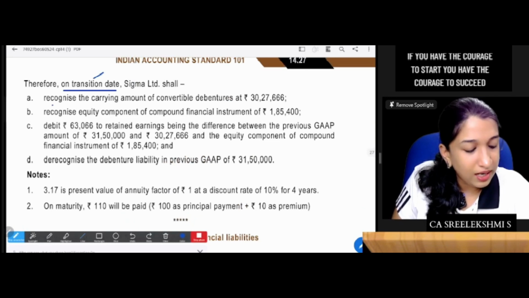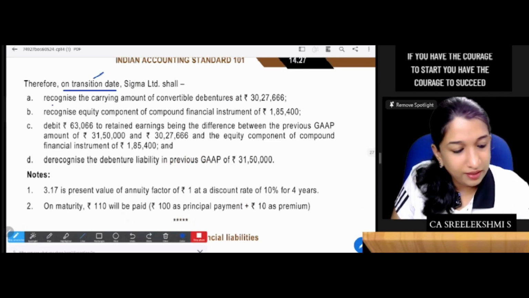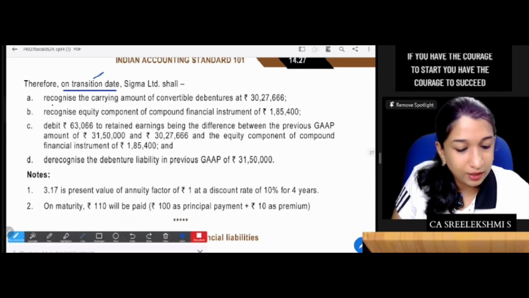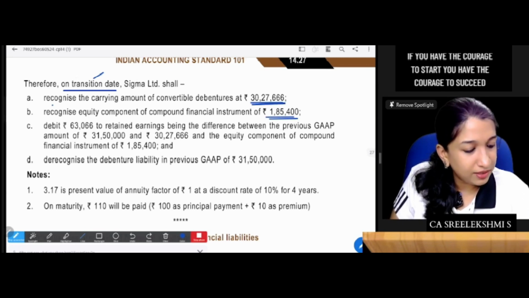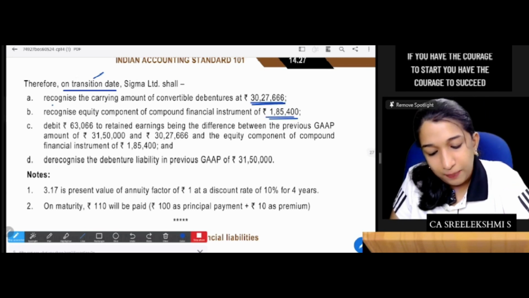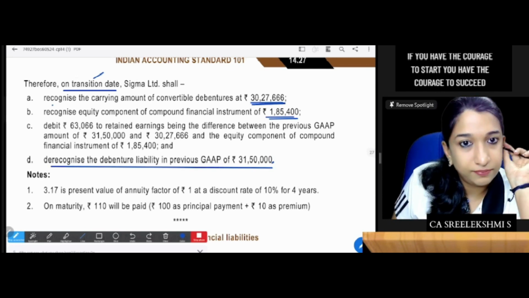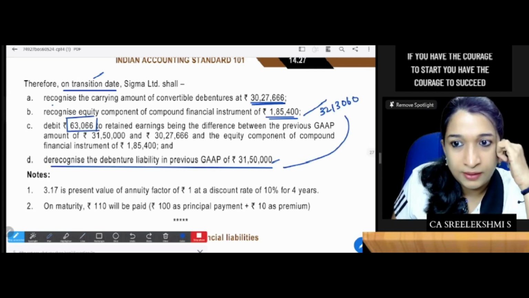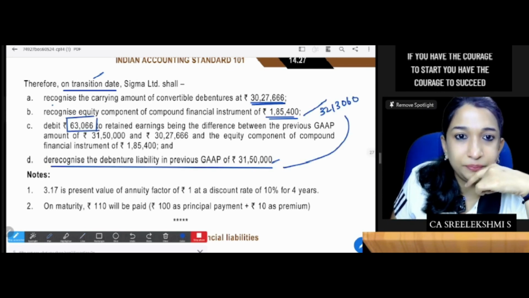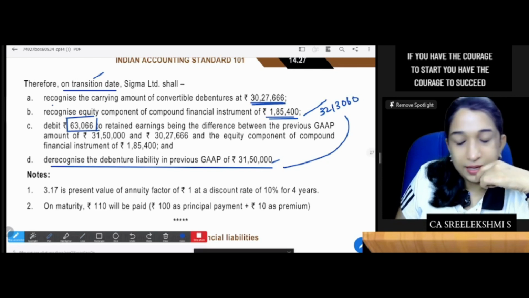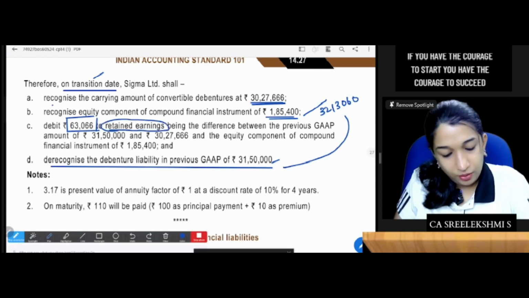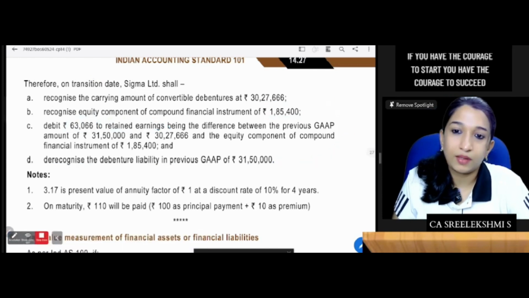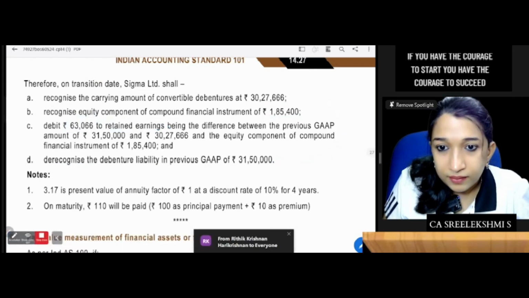30,27,666 plus 1,85,400, total we said 32,13,066, minus 31,50,000. So the difference will be debited to retained earnings. Are you okay? This is actually a good question. Yes. Now, okay.